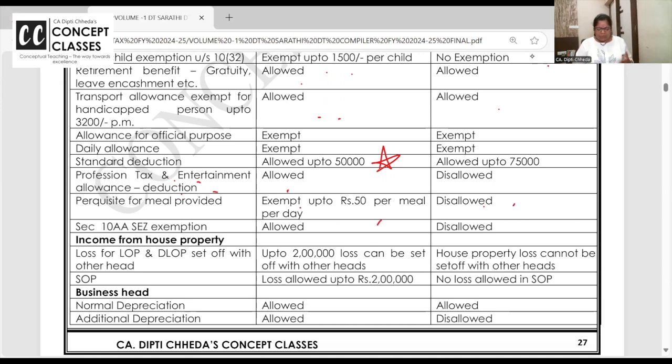Here it is not allowed. Section 10AA, SEZ exemption. This is actually a part of the business head now. That is not even under the business head, it is given directly in deduction. The business head will be fully taxable.